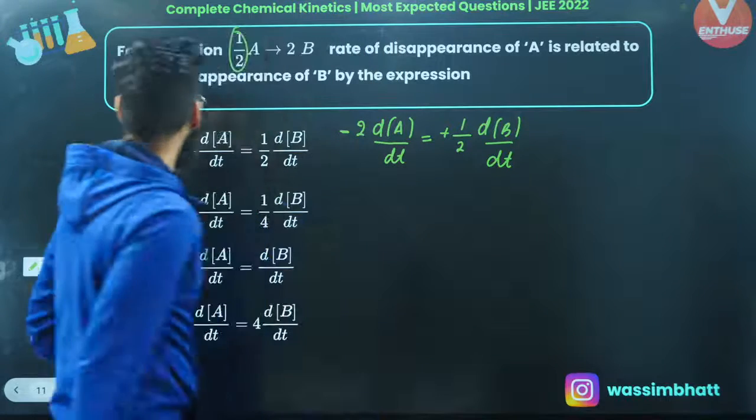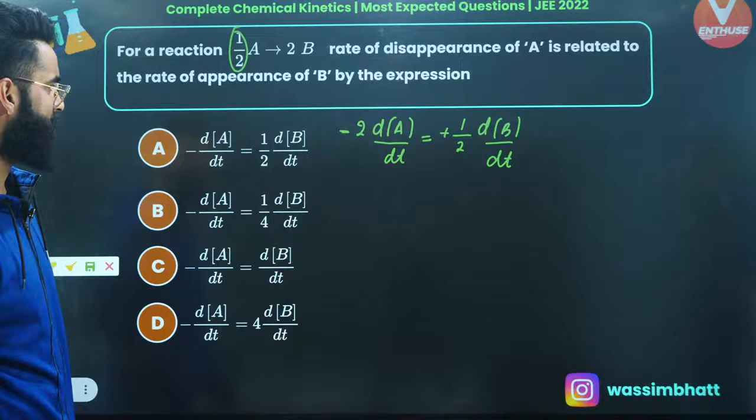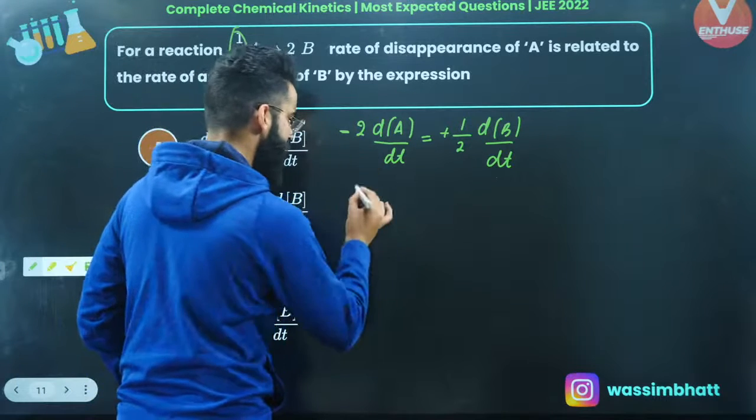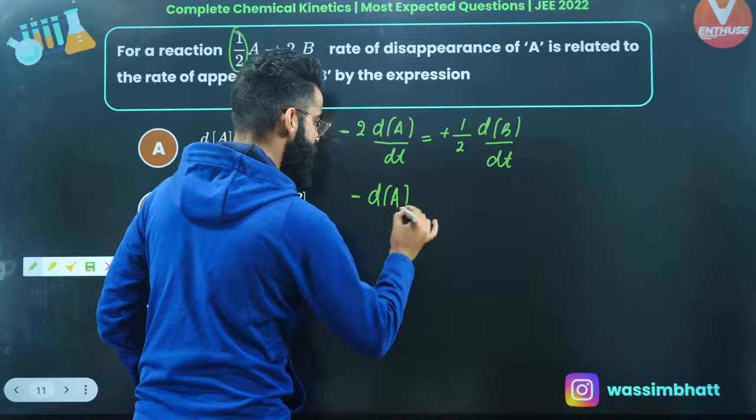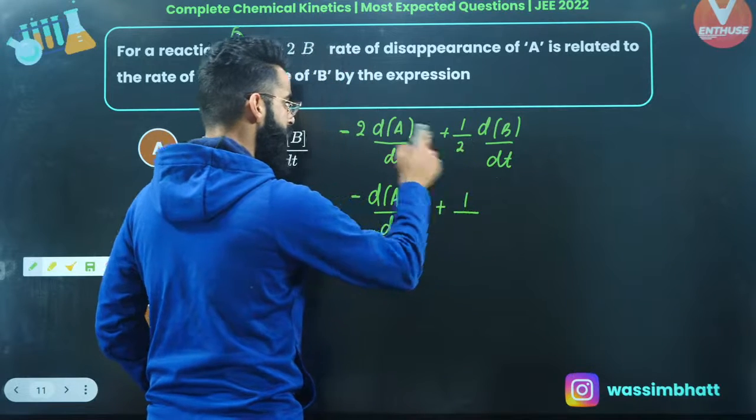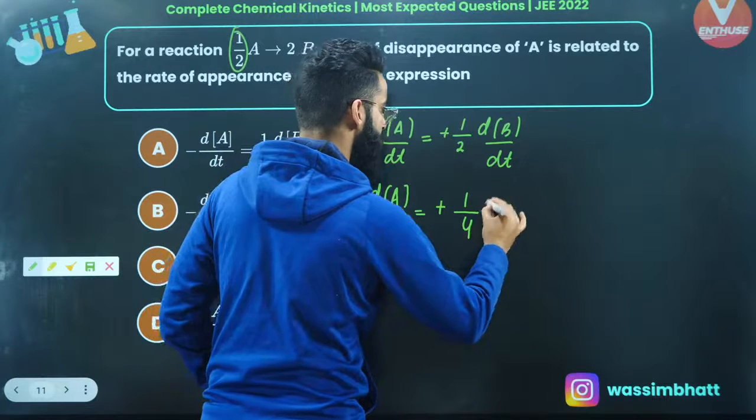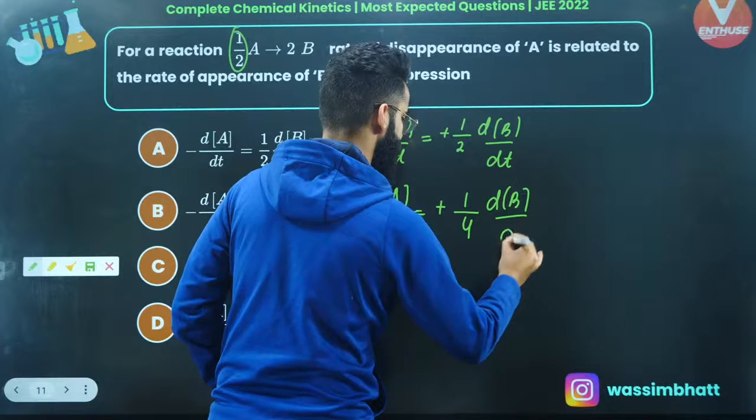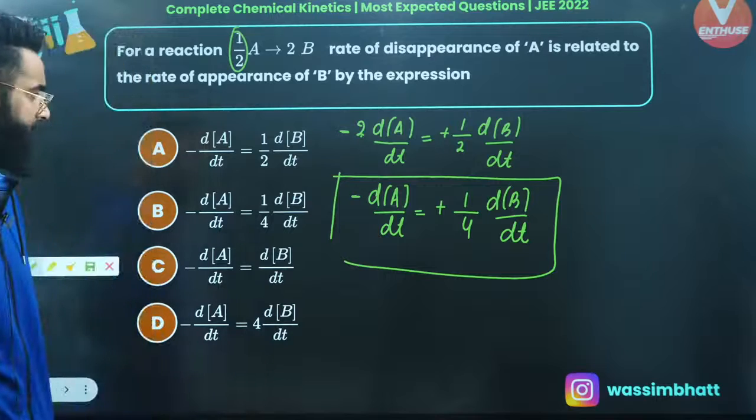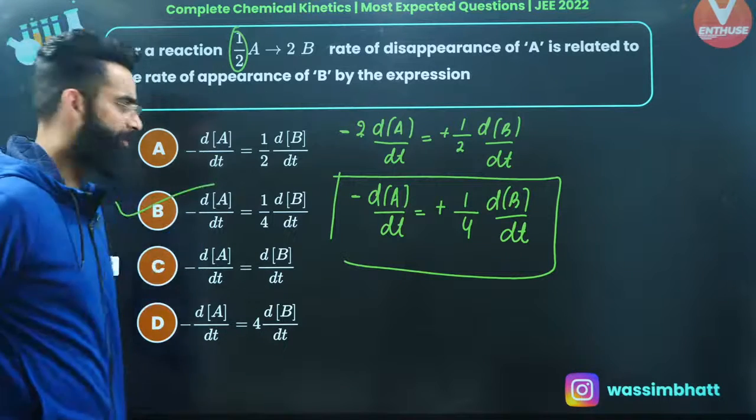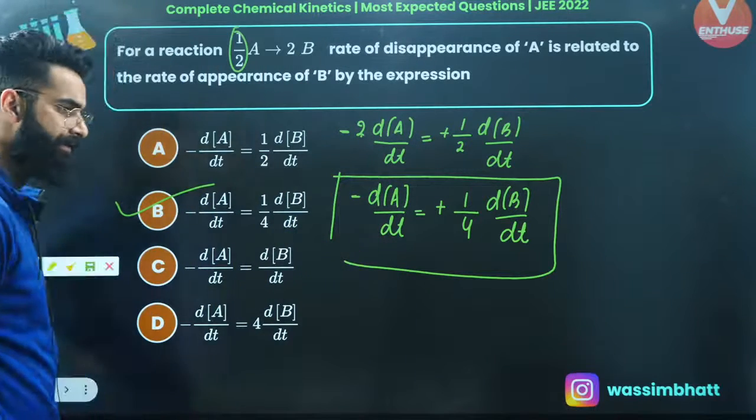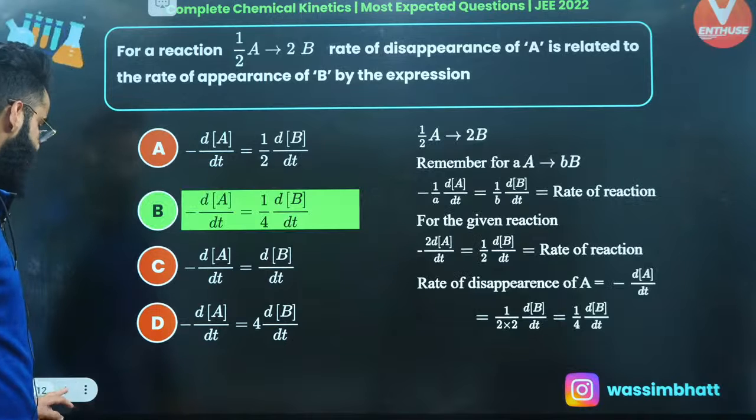What do I need to calculate? The rate of disappearance of A. I need to get the rate of disappearance of A. Okay, so rate of disappearance of A, I'll be writing it as minus d of A divided by dt is equal to plus 1 divided by. This was already 2 over here. Now this 2 comes as the denominator, it is going to be 4 d of B divided by dt. Right? So this is going to be the correct answer of this particular question. Rate of disappearance of A, minus d upon dt, is equal to 1 by 4 dB upon dt. So it's option B, which is the correct answer of this particular question. I'm sure this is again clear to everyone. Right, people? Let me move on to one more particular question.